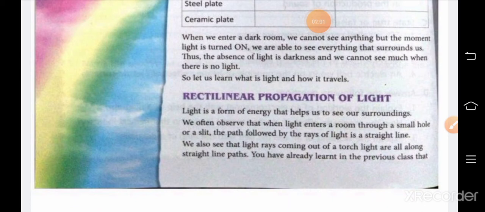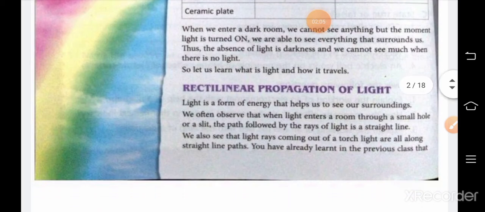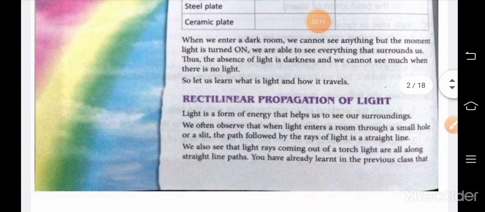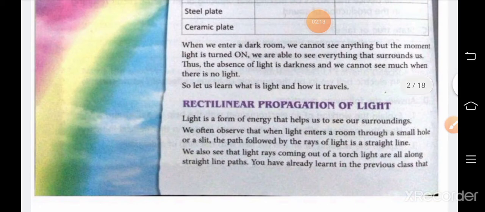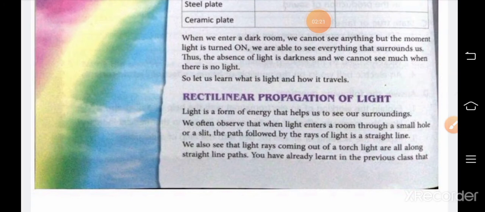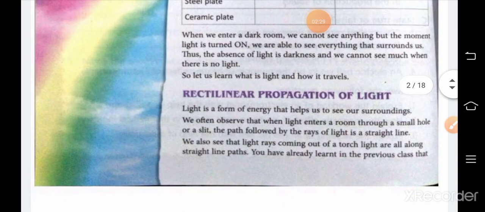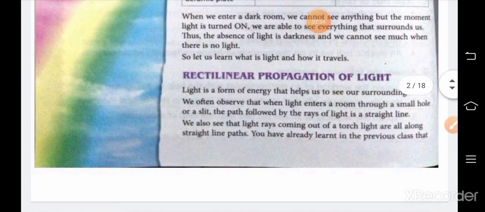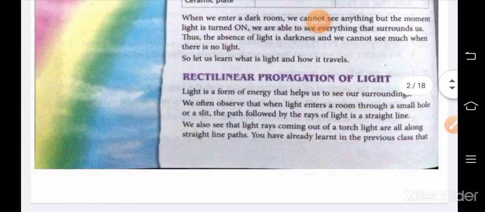It means that the absence of light is darkness and we cannot see much when there is no light. During daytime, there is light coming from the sun, so we are able to see each and everything. But during night, we are able to see things because of the light turned on there. So, to see any object, three things are essential: our eye, light, and the object itself.